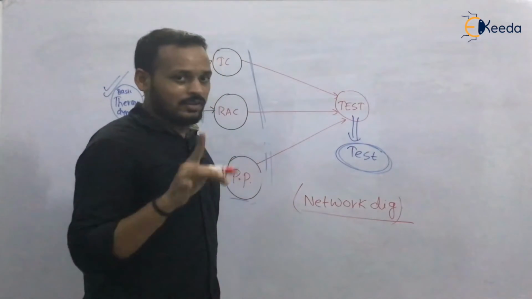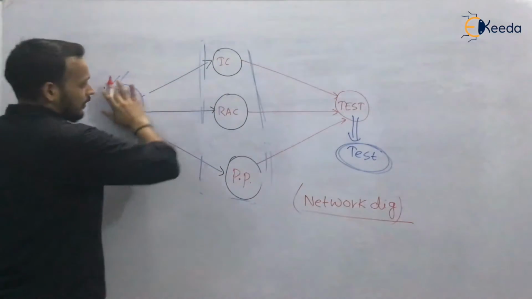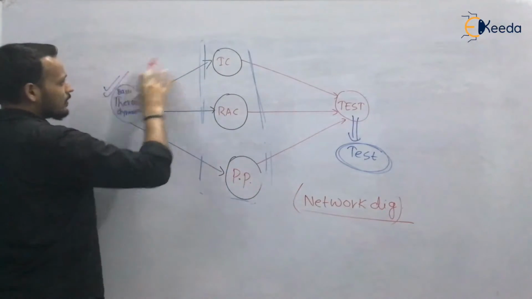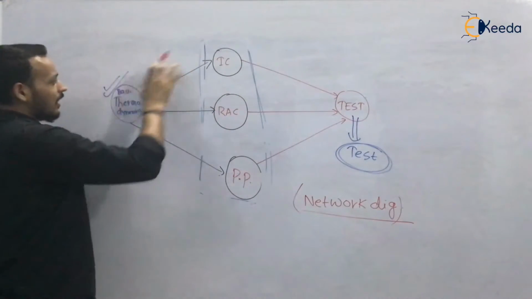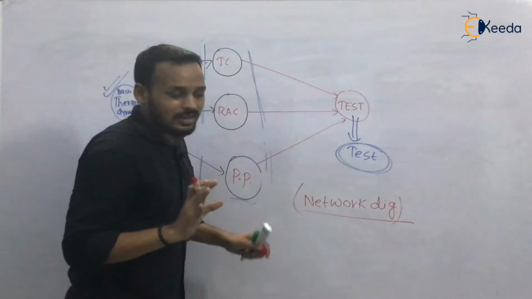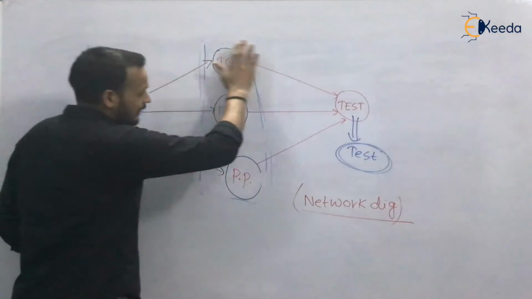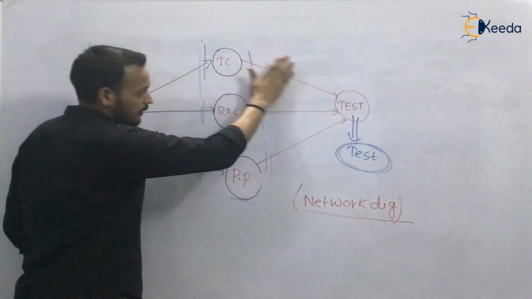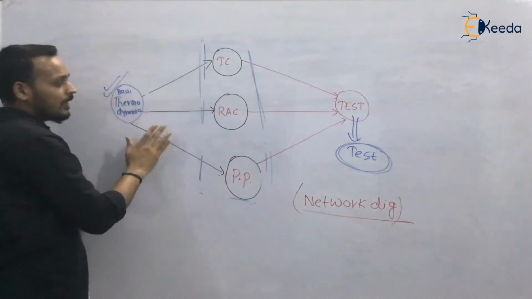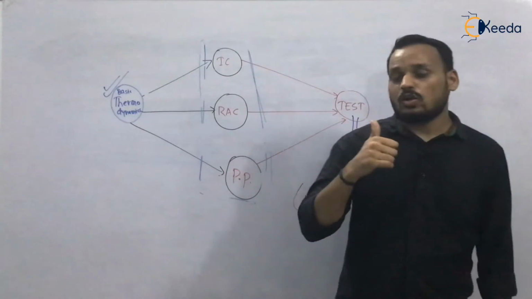So I'm again repeating the statements. It is a complete project and it is a combination of interrelated activities. These are different activities: basic thermodynamics, IC engine, RAC, power plant, and the test. These are the basic activities which you are going to complete. So you have represented them on a network diagram, but in a logical sequence.